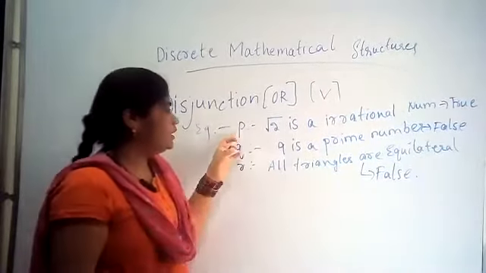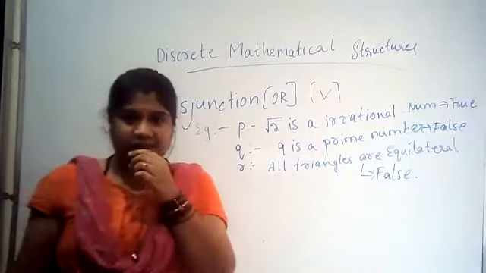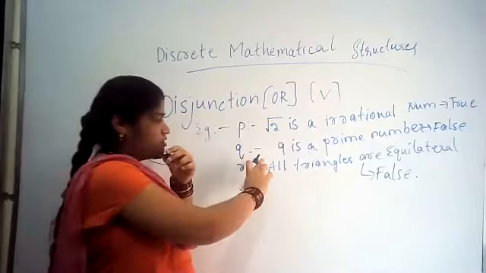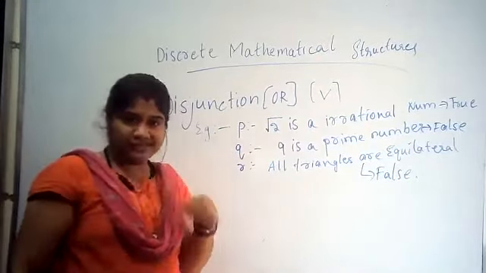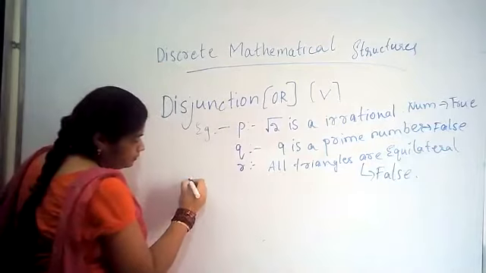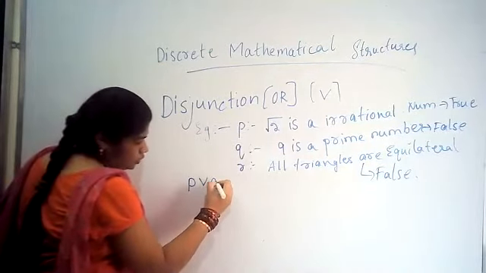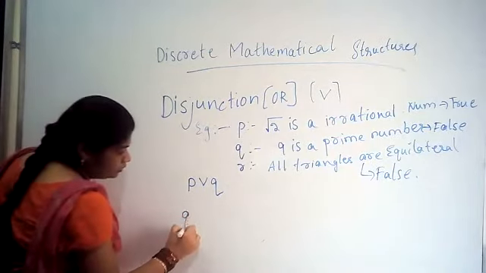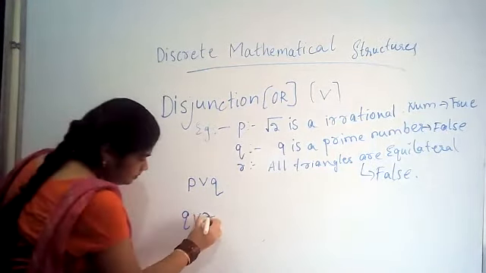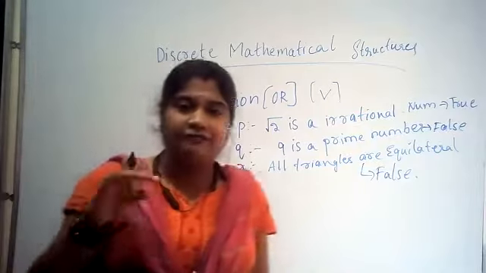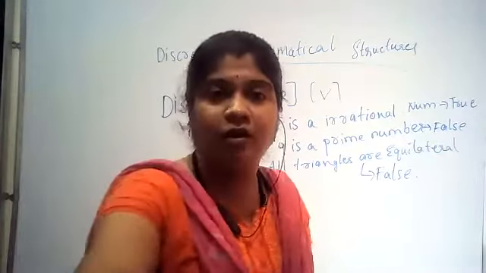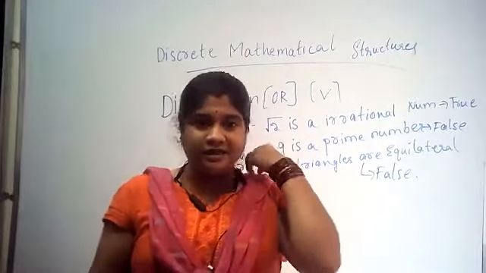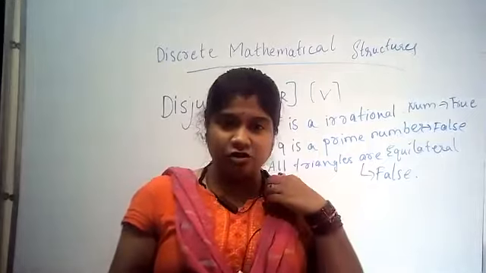Okay. So here we came to know three statements: one is true, another one is false, and another one is also false. Now we'll see here P disjunction Q, Q disjunction R. We are studying the topic called disjunction, so in examples I need to consider disjunction only.